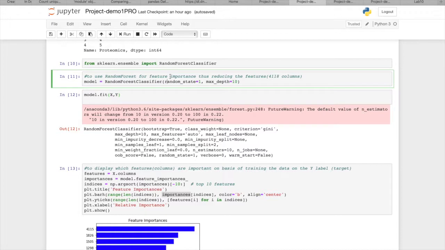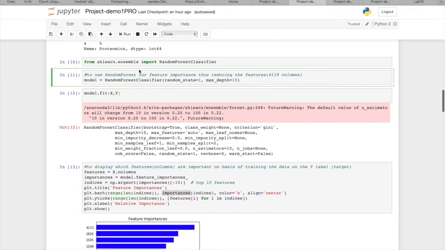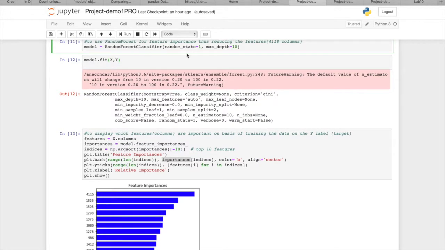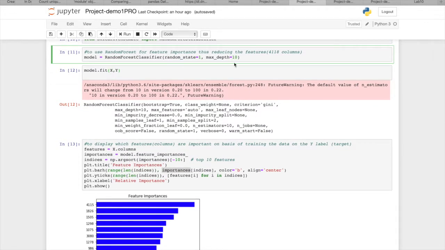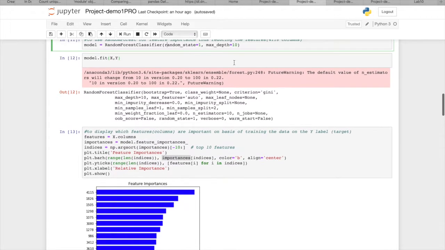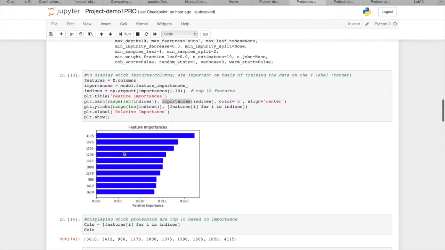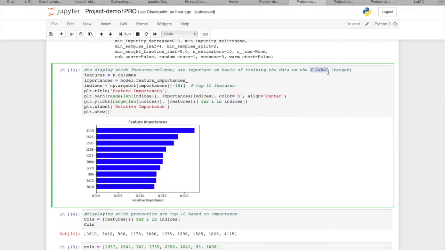So I'm importing the random forest classifier from sklearn, modeling it, giving a depth of 10, after which I'm able to extract about 10 top features which were important in giving me the importance of the data on the Y label.